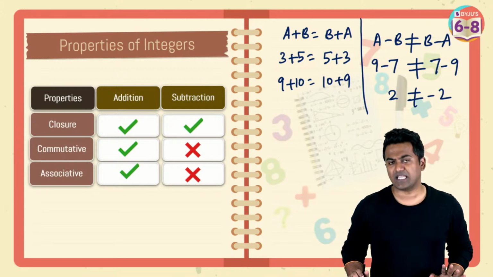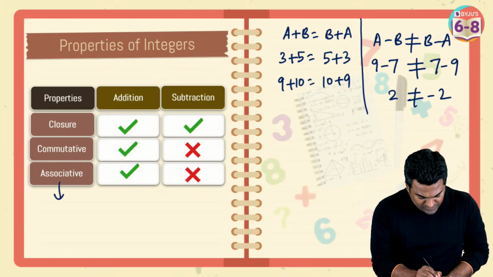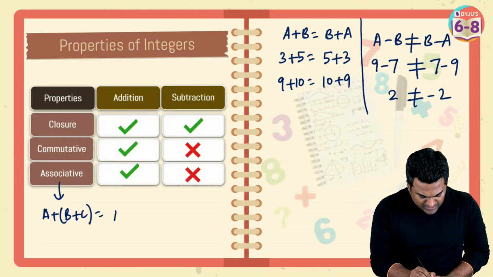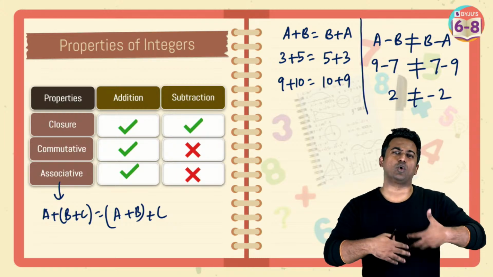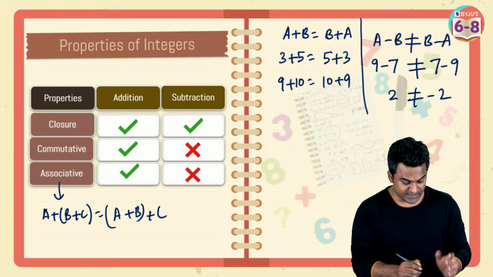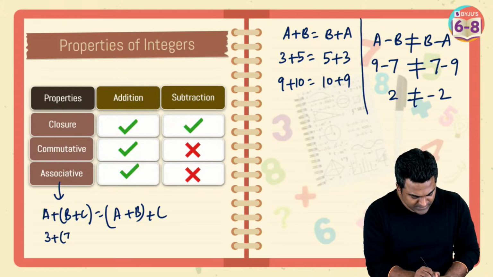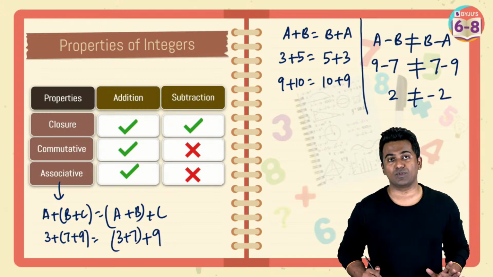Okay, and what is the last thing going to be? Associative property. And what's associative property? Let me just write that down here. A plus B plus C is going to be equal to A plus B plus C, grouped differently. So whichever group you combine the numbers and add, doesn't matter, the answer is going to be the same. Like 3 plus 7 plus 9 is going to be equal to 3 plus 7 plus 9, grouped the other way. Both are going to give you the same answer.